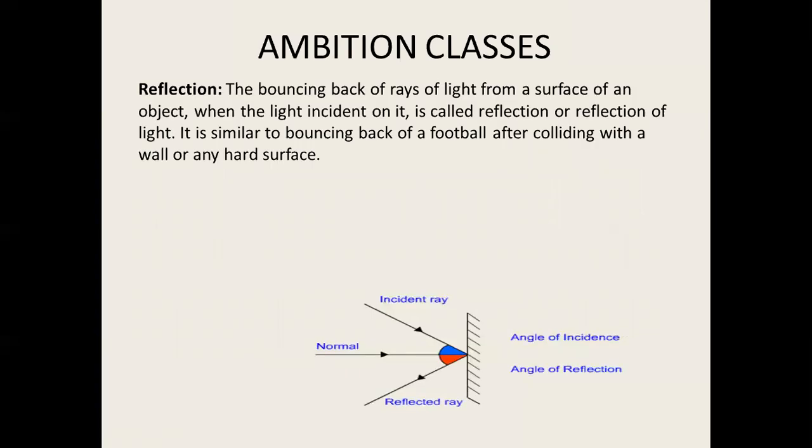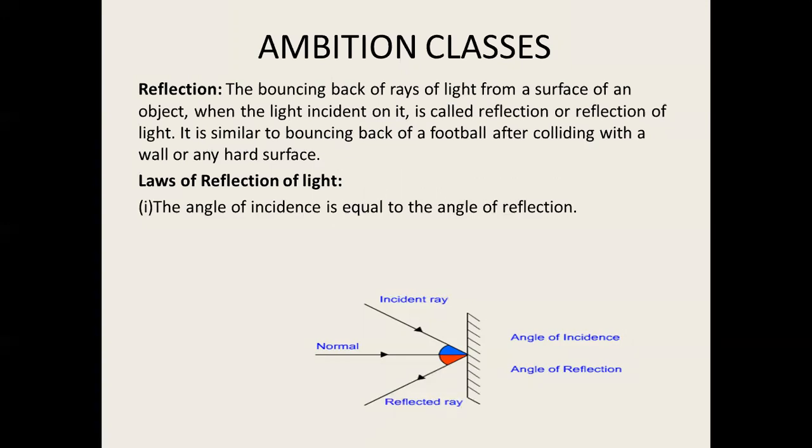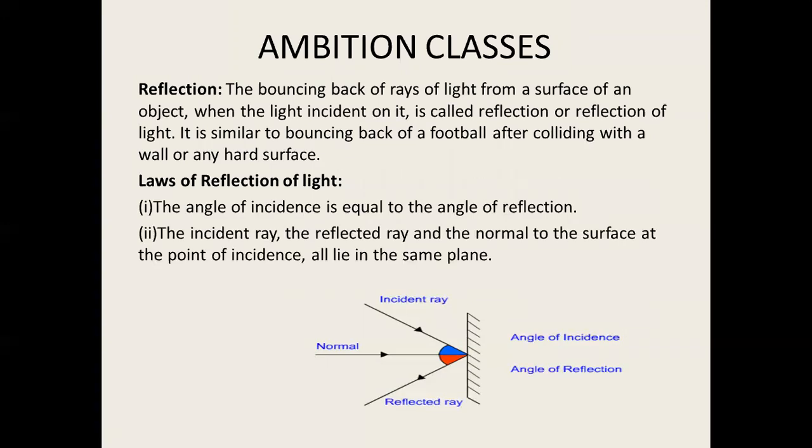Reflection: the bouncing back of rays of light from the surface of an object when the light is incident on it is called reflection of light. It is similar to the bouncing back of a football after colliding with a wall or any hard surface. There are two laws of reflection of light. First, the angle of incidence is equal to the angle of reflection.